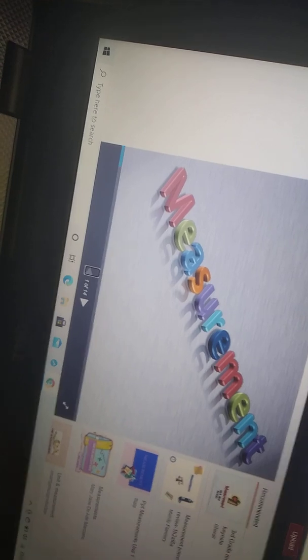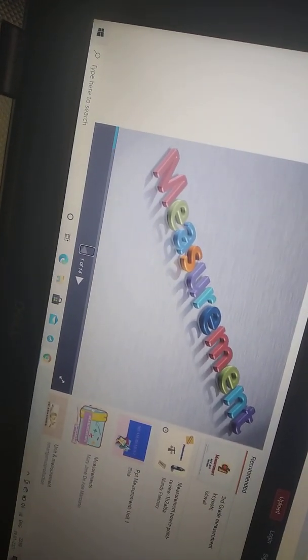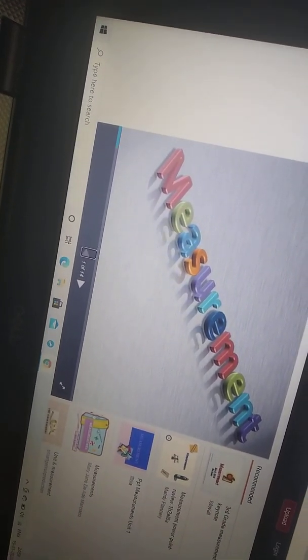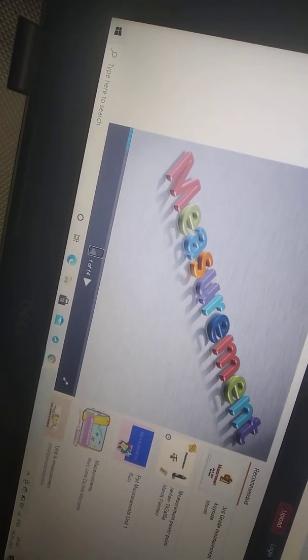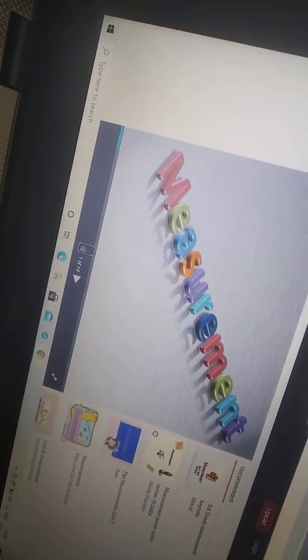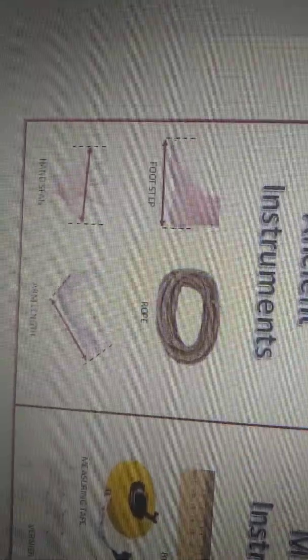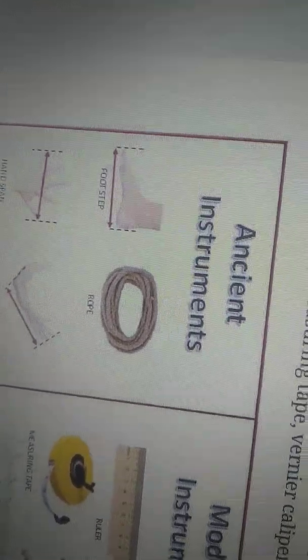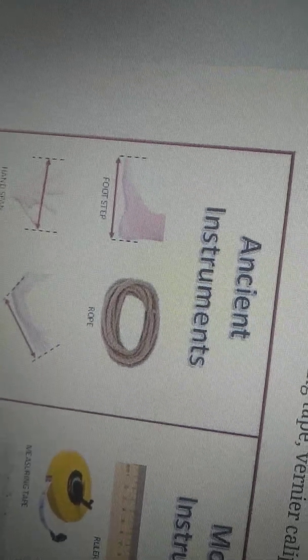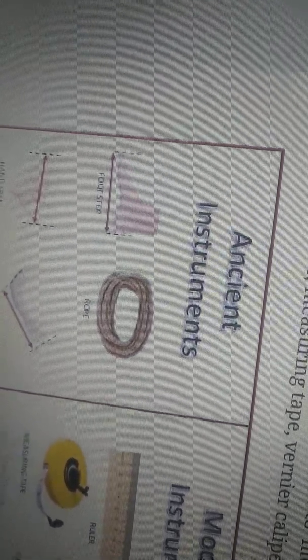So in our daily life we measure different things in different ways related to particular objects. So let us see today about measurement of length. How will you measure the length? Let us see how it was done in ancient times. These are the ancient instruments. In ancient times we didn't have any scales, rulers, or tapes. So they used their hands and feet only.